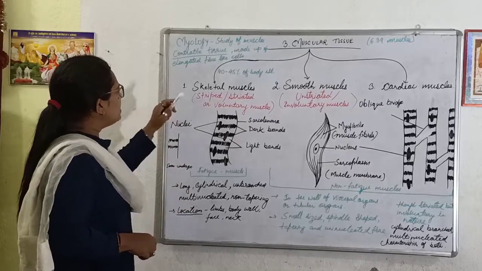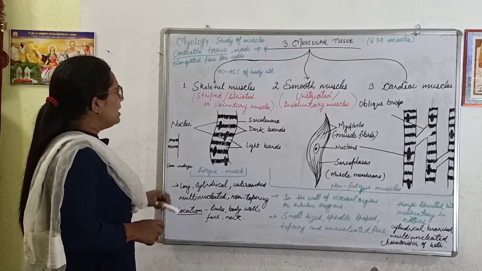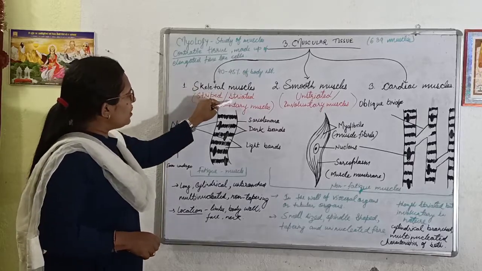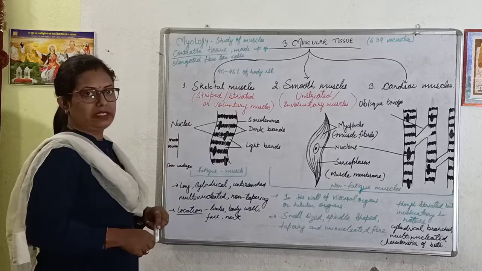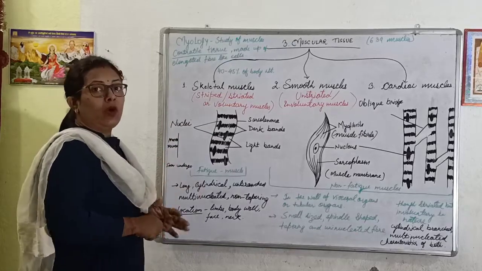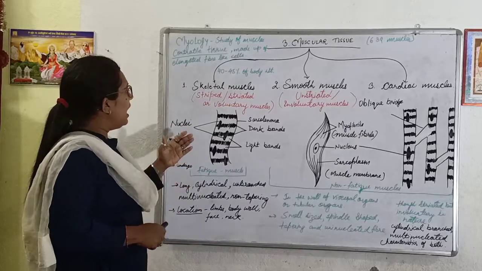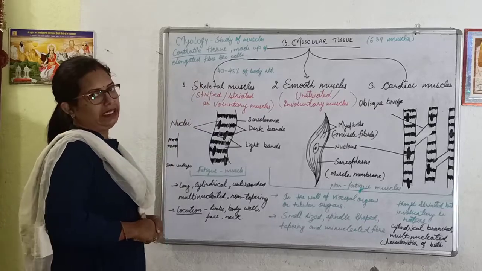Skeletal muscle is also known as striped muscles, striated muscles, or voluntary muscles. I will explain why these other names are given to skeletal muscles.